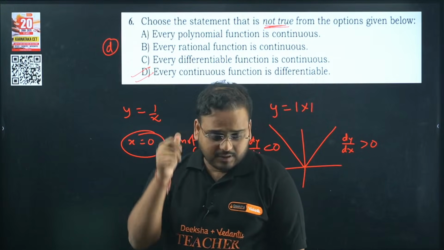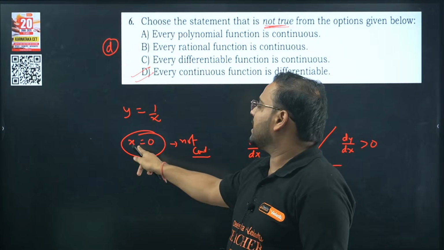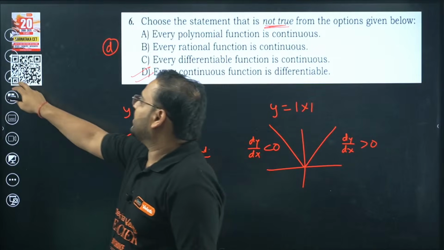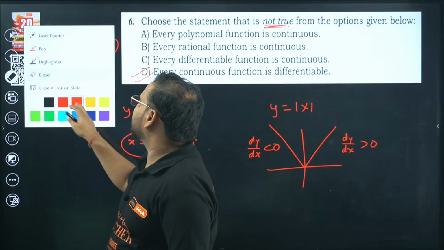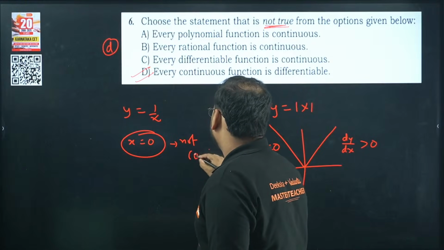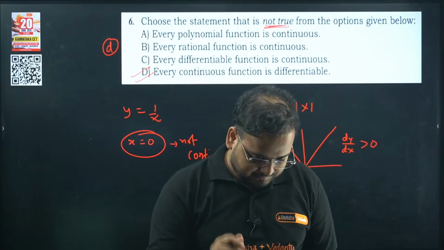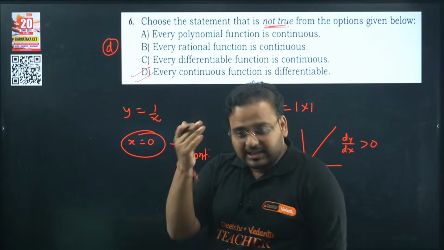Superb. Now, how many of you have this doubt that, sir, y equal to 1 by x, at x equals 0 is not continuous? So why can't we take option B as the right option? Tell me. How many of you have this doubt? I want to know. So anyone? No one has this doubt? Then give me the answer.